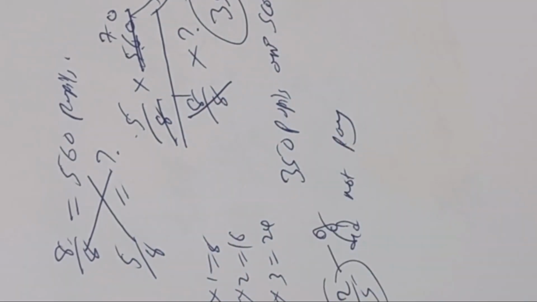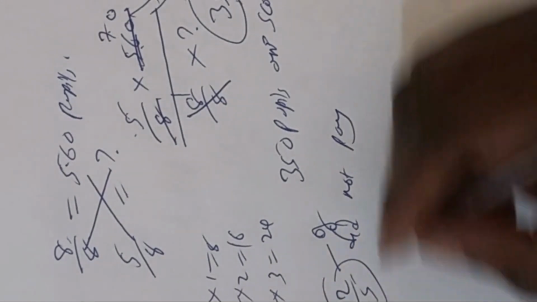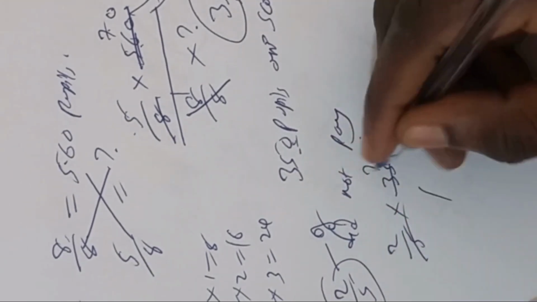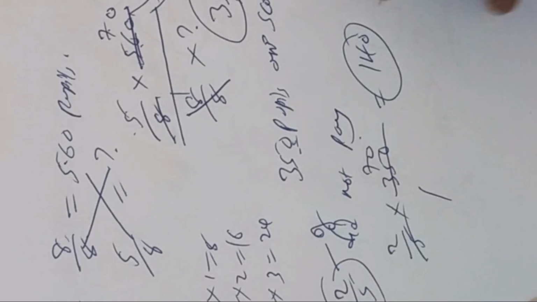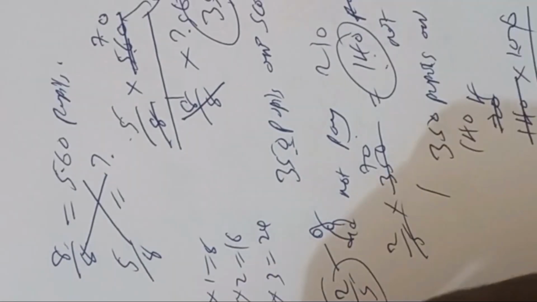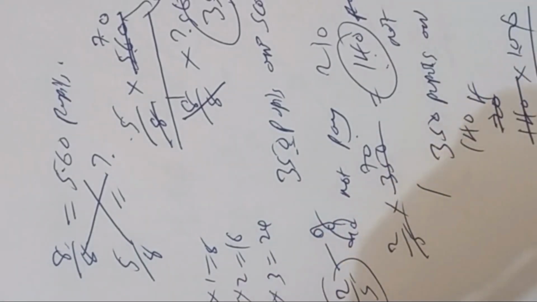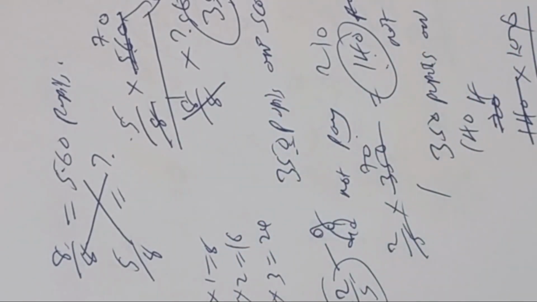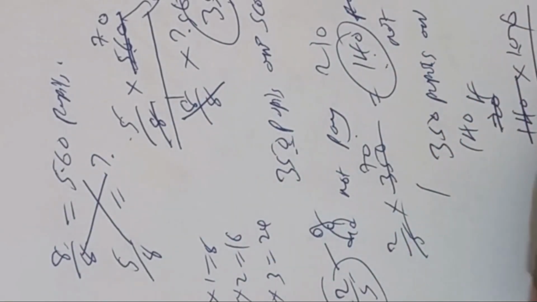Now they're asking what is the percentage of the pupils, not of the scouts, of the pupils, the whole, the total, who did not pay the fee. So 2/5 did not pay the fee. 2/5 of this is equivalent to what? 2/5 of it is equivalent to 140. So 140 scouts did not pay. What is the percentage of the pupils, not caring whether they are scouts or not? Then what we are going to do there is we are going to take 560 as an equivalent of 100%.